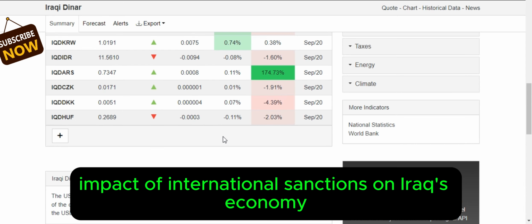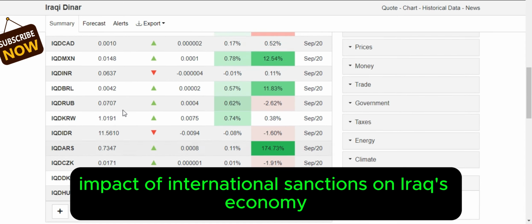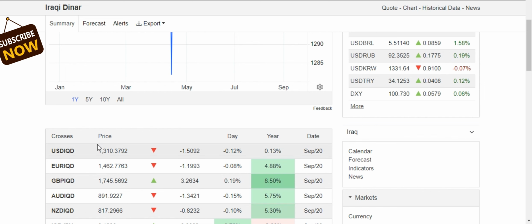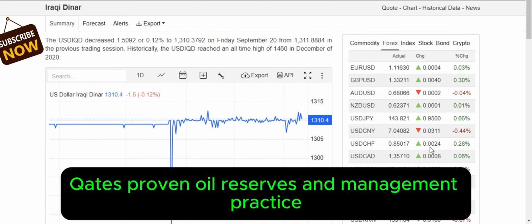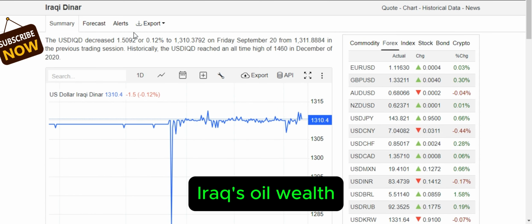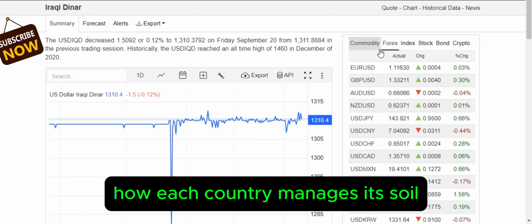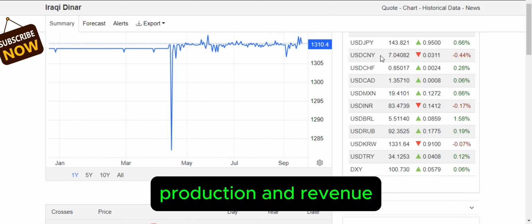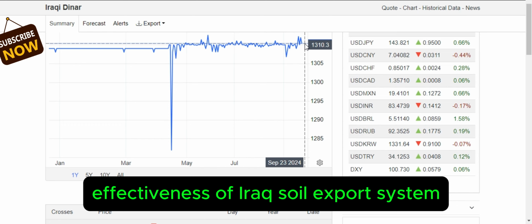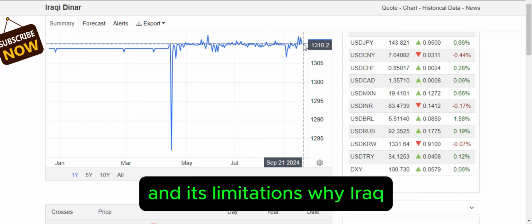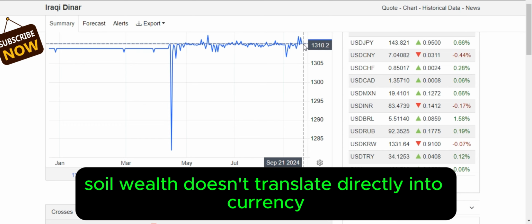Impact of international sanctions on Iraq's economy and IQD value. Kuwait's proven oil reserves and management practice. Iraq's oil wealth, one of the largest reserves in the world. How each country manages its oil production and revenue. Effectiveness of Iraq's oil export system and its limitations. Why Iraq's oil wealth doesn't translate directly into currency strength.